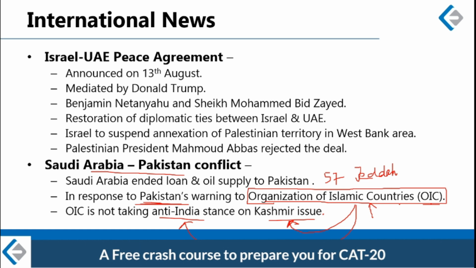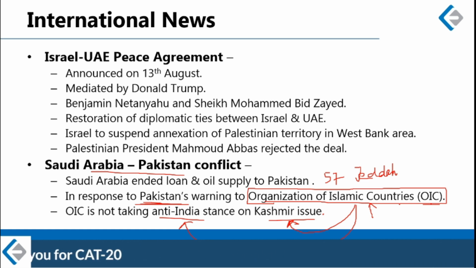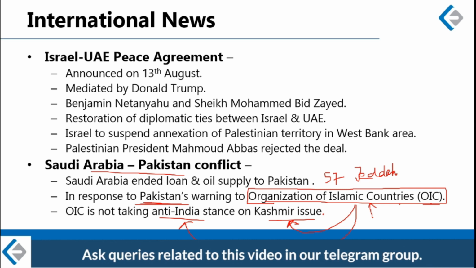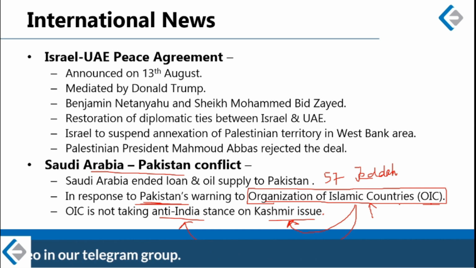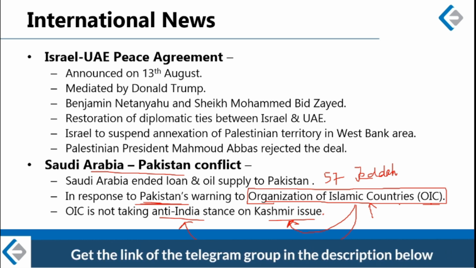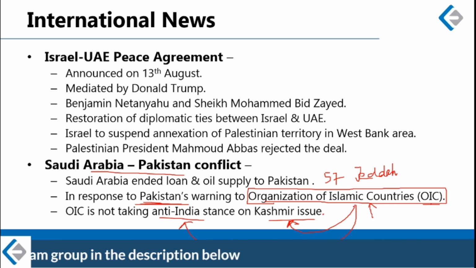So Saudi took it as a challenge to their authority of the Muslim world. And this is why Saudi took such a drastic step against Pakistan: they have stopped their oil supply, they have stopped funding their CPEC, and they have also asked them to return the already given loan money. So this means that Pakistan is in trouble now.